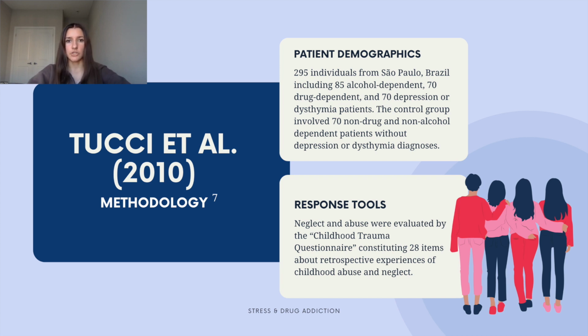Neglect, physical or emotional, and/or abuse, emotional, physical, or sexual, were evaluated using the Childhood Trauma Questionnaire, which was translated into Portuguese. This is a questionnaire of 28 items that evaluates retrospective experiences of childhood abuse and neglect. The chi-square test, the one-way ANOVAs, post-hoc tests, and logistic regression analyses were all appropriately applied by the researchers, and statistical significance was determined at p below 0.05.